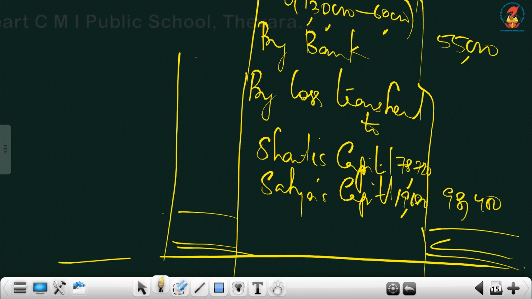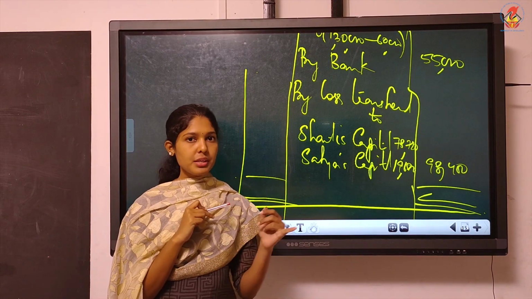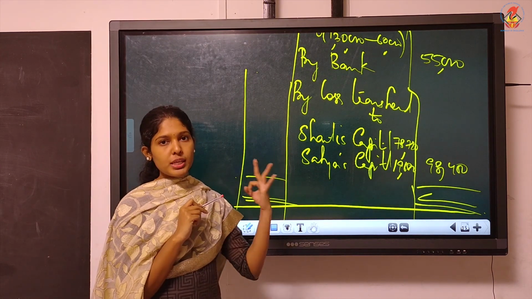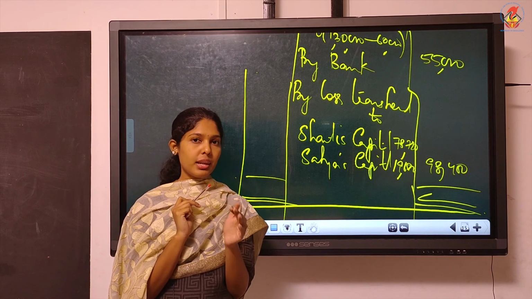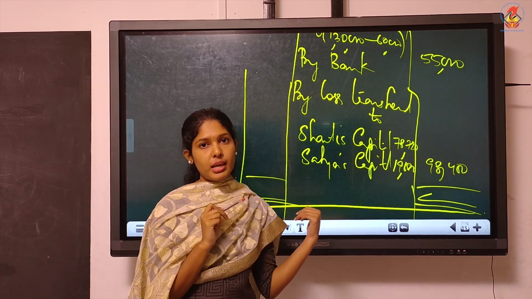So how did we do realization account? We closed all assets except certain items. We closed all liabilities. Then we looked into the adjustments. And finally, you have to check whether all external liabilities are paid. So that's how you have to do realization account.